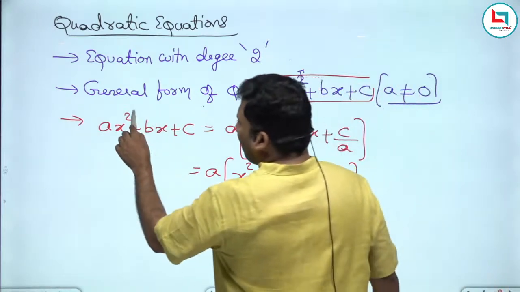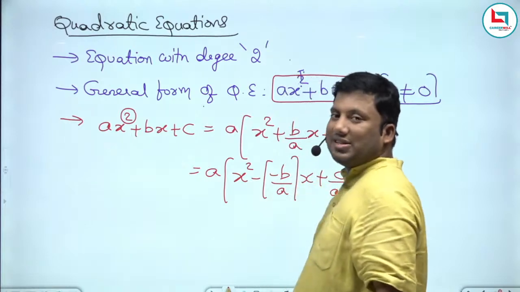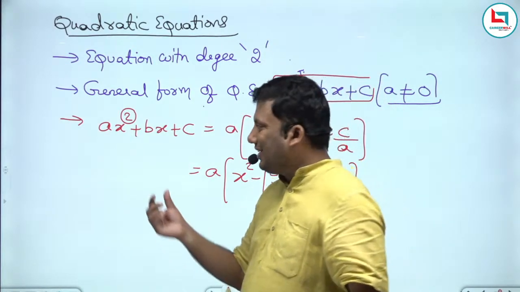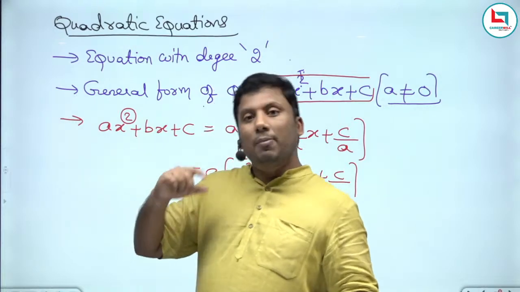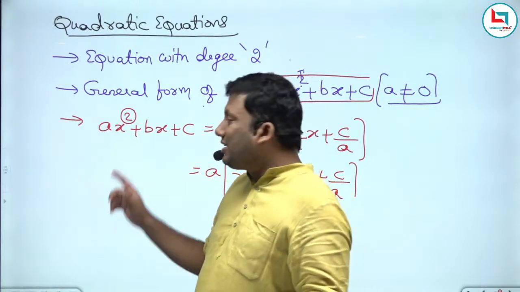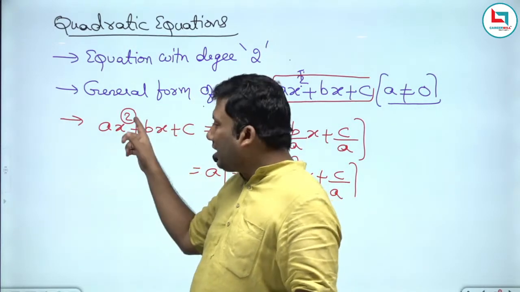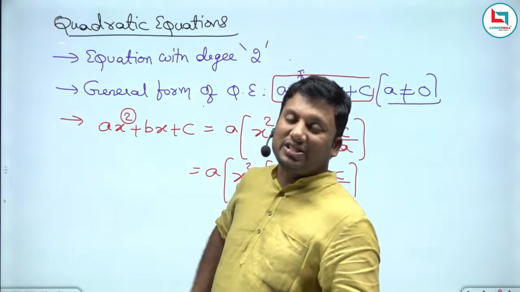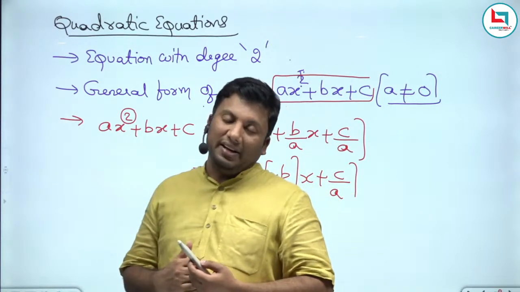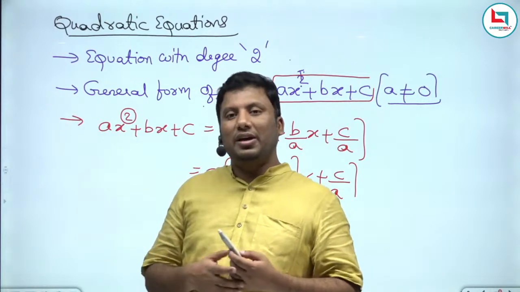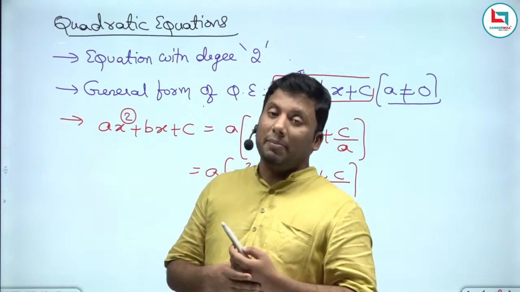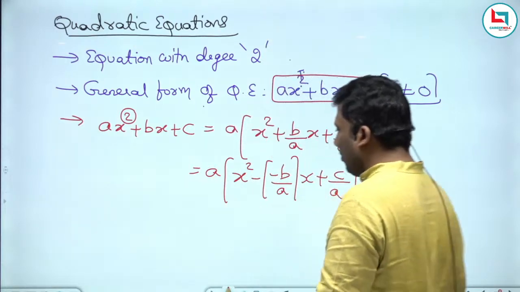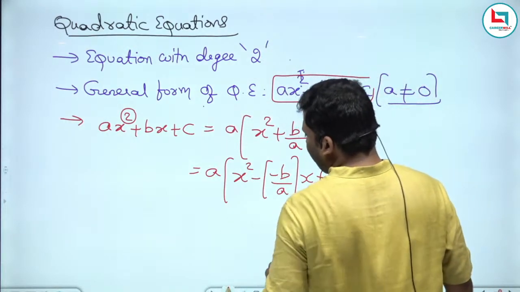What is the degree of this equation? The degree of this equation is 2. What does the degree denote? Yesterday we discussed: degree denotes the maximum number of roots it will have. The degree is 2, so it will have a maximum of 2 roots, alpha and beta. Both can be equal, or both can be imaginary. If real, a maximum of 2 roots. So this can be written as